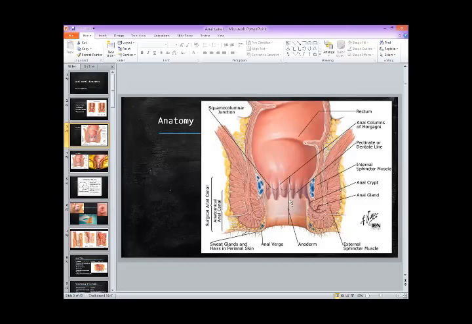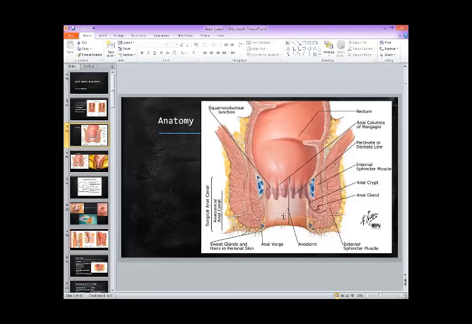Something important here is this squamous epithelium is quite sensitive and it is very painful. So anal canal conditions are very painful, but the rectum mucosa is columnar mucosa. It is not that painful. It is supplied by the autonomic nerve.